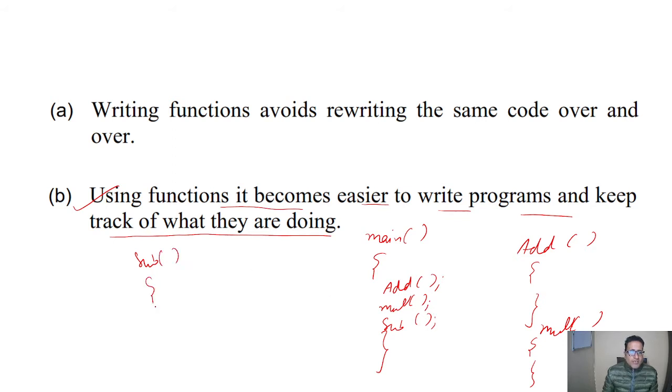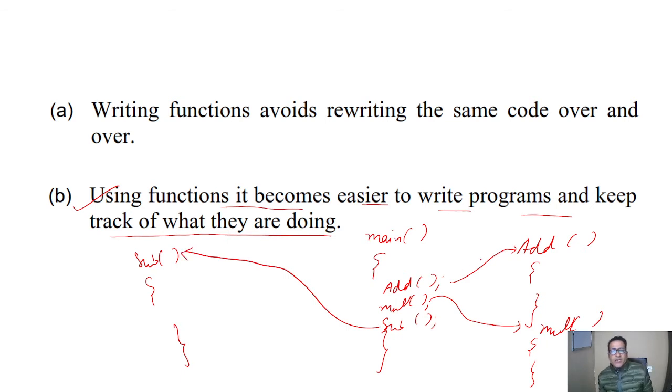So in these programs, whenever addition is called, it will go to the addition. Multiplication is called, go to the multiplication. Subtraction is called, go to the subtraction. So in this way, it is very easy for other users to read what is going on in the program. If we give a proper comment that this function is for addition, it is easy to learn about the program. That is the first point.